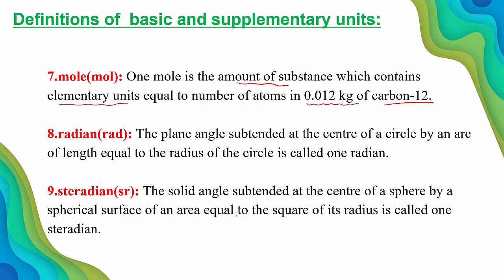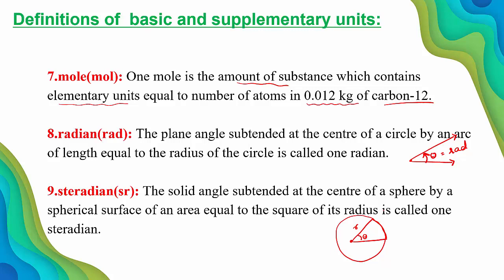This is the center. These are equal to the radius, which we can take as r. This is the angle subtended by the arc of the circle. That gives radian. How to define radian? The plane angle subtended at the center of a circle by an arc of length equal to the radius of the circle gives 1 radian.